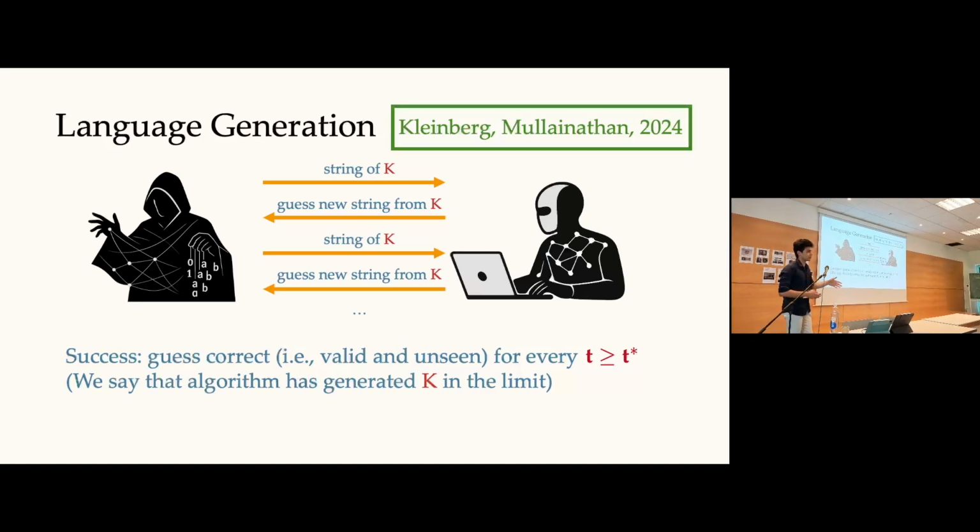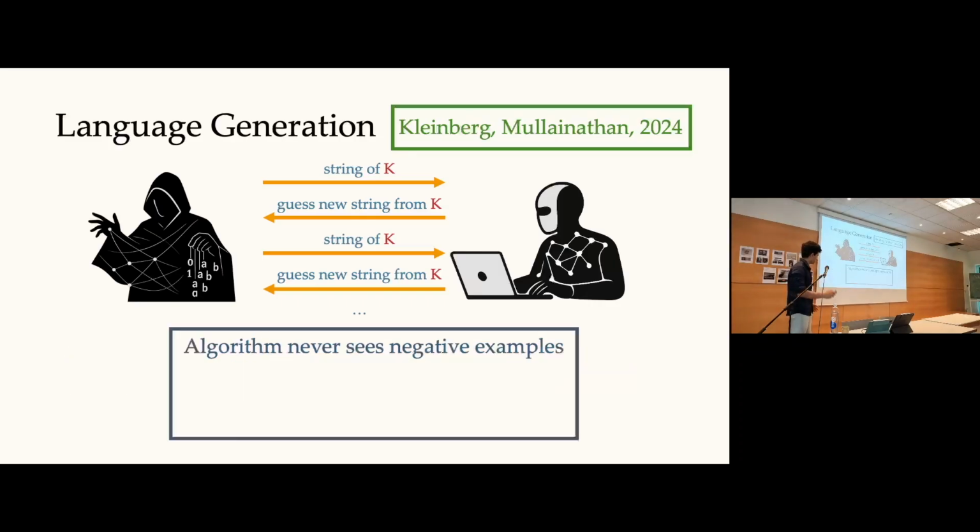So the learner is shown strings, and the learner's job is to guess a new string from K. It's not allowed to repeat the strings it has seen so far. And we say the learner succeeds if there is some finite point, depending on all of the choices we have made, so the collection, the target language, its enumeration, after which the learner will always be correct.